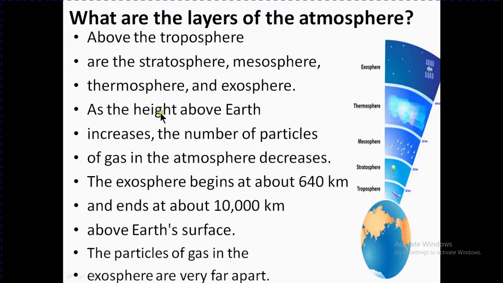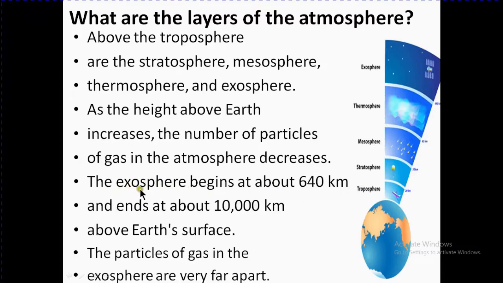As the height above Earth increases, the number of particles of gases in the atmosphere decreases. Very easy to understand. As we move up above the Earth's surface and go towards the layers, first layer, second, third, the number of particles of gases becomes reduced, and you can say that here it is minimum or none.